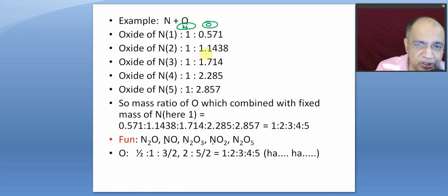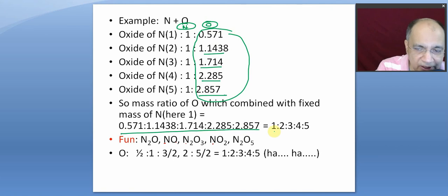The second oxide, 1 is to this. Third oxide, 1 is to this. Fourth oxide, 1 is to this. Fifth oxide, this. So if you take the mass ratio of oxygen, the element oxygen in all these 5 compounds, you get a simple whole number ratio, 1 is to 2 is to 3 is to 4 is to 5.